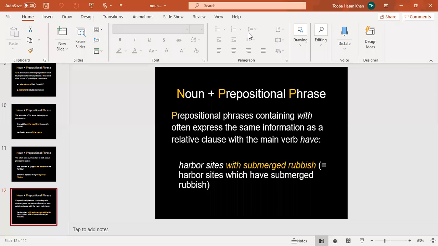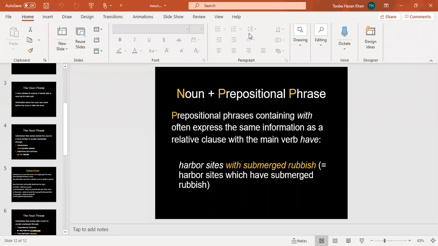Prepositional phrases that contain with often express the same information as a relative clause with the main verb have. For example, harbor sites with submerged rubbish, harbor sites which have submerged rubbish. Those prepositional phrases that have the word with in them will give you the same information that a clause containing a verb would give.